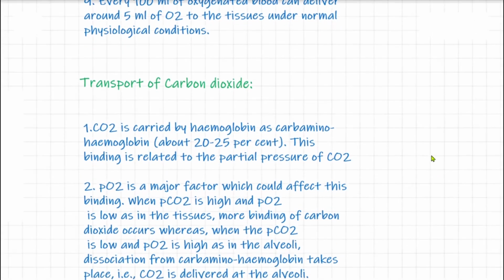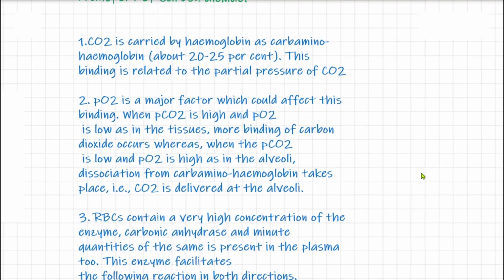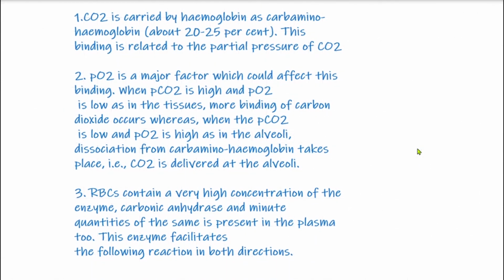Now we will study transport of carbon dioxide. Just like oxygen is transported in the form of oxyhemoglobin, carbon dioxide is transported in the form of carbaminohemoglobin. But only 20 to 25% of carbon dioxide is transported in the form of carbaminohemoglobin.